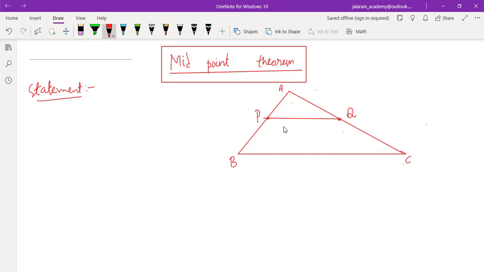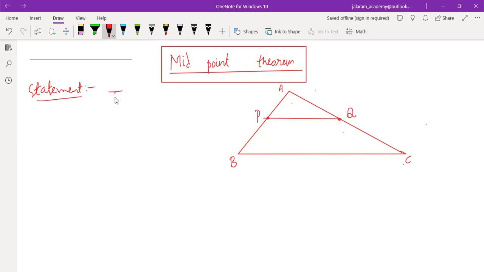So the statement is the line segment joining the midpoints of any two sides of a triangle is equal to half of the length of third side and is parallel to it. Line segment joining the midpoints of any two sides of a triangle is parallel and equal to half of the third side. So write the statement first of all.